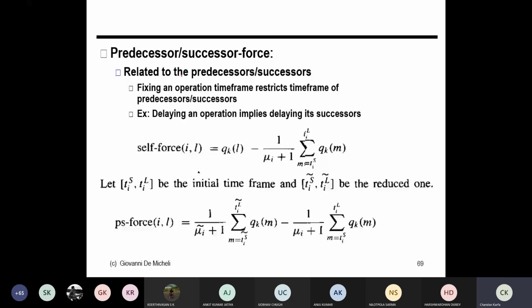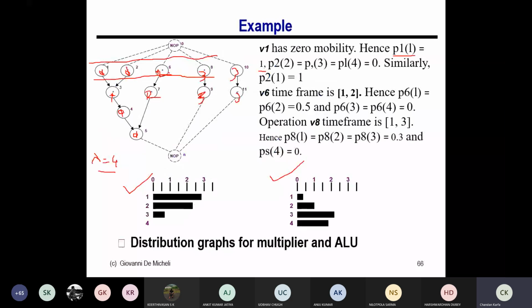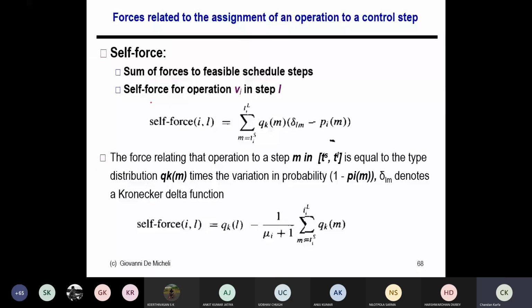For example, if you schedule operation 6 in timestamp 2, then 7, although it has a mobility of 2, is now forced to be scheduled only in timestamp 3. It cannot be scheduled in timestamp 2. So when you schedule a particular operation in a particular timestamp, its successor's mobility may or may not be impacted. That is what is called successor force. And the total force is the summation of the successor force and the self force.